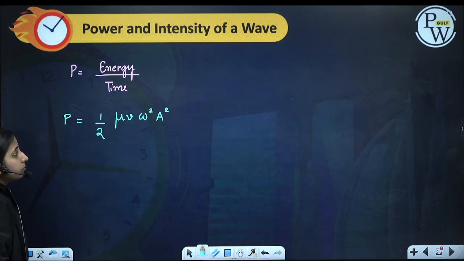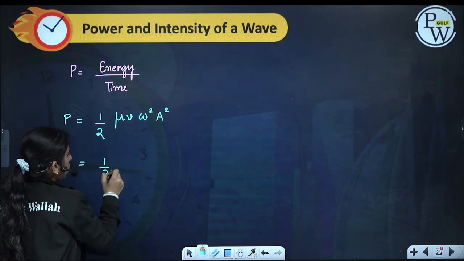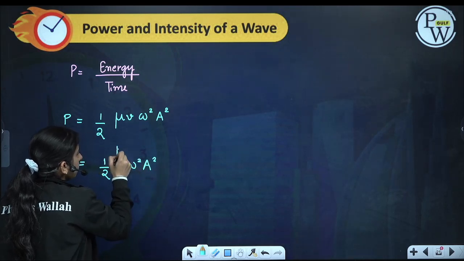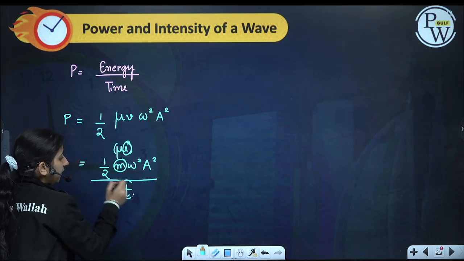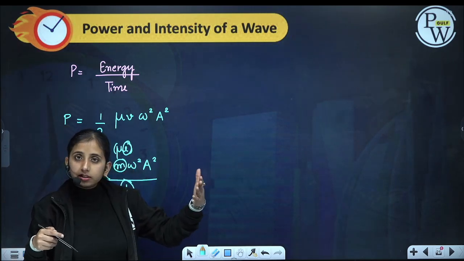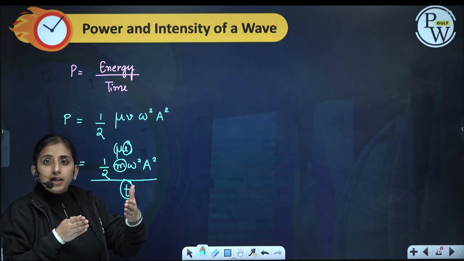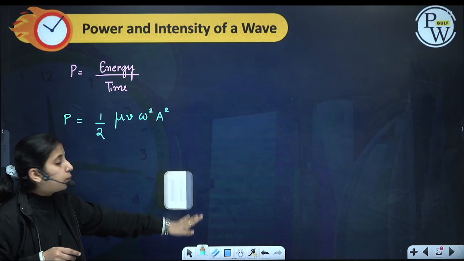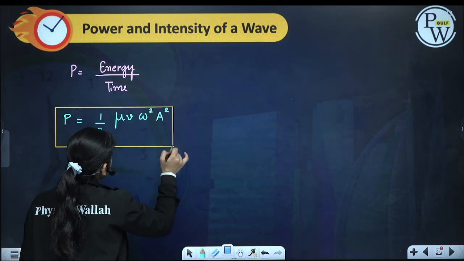So how do we get this? Energy is equal to half m omega square a square, and we substitute mass as mu into length divided by t, where length by t is how much length is being traversed in time t. So that mass is getting the energy in time t. This is v, so half mu v omega square a square. This is the power.